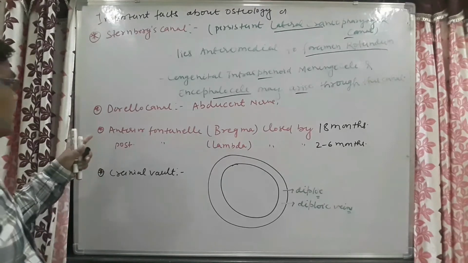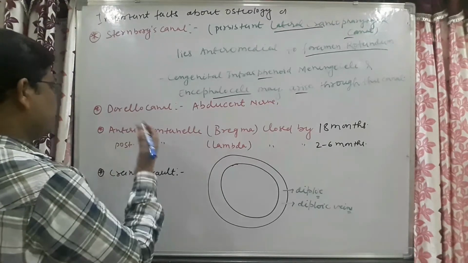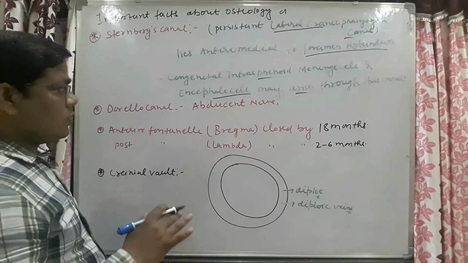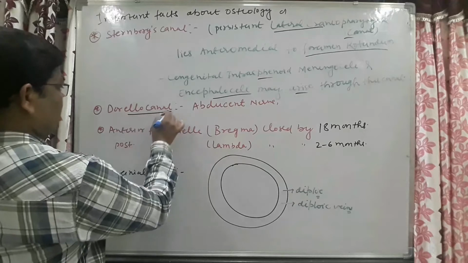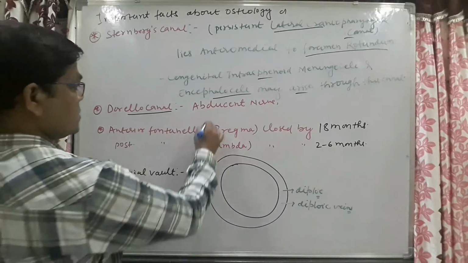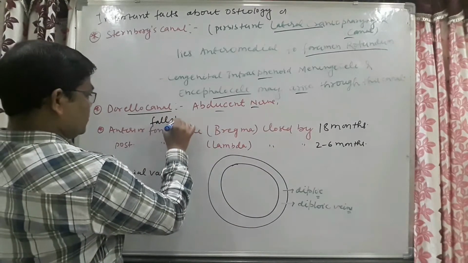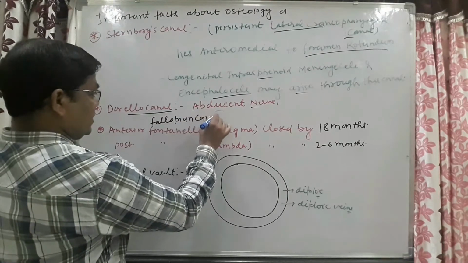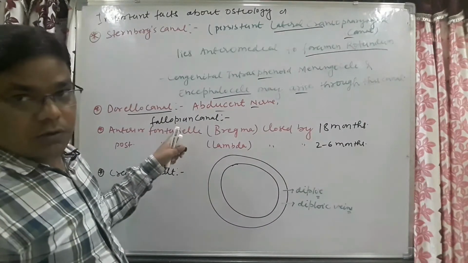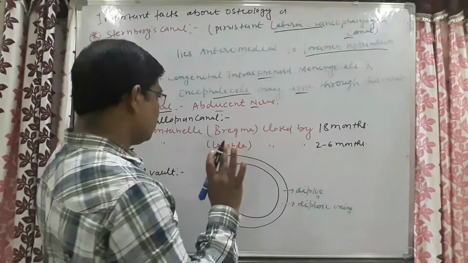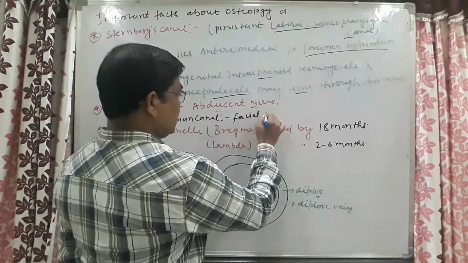Now come to another canal. These names are fascinating, and as they are fascinating, they are also questions for your examiners: the Dorello canal. This Dorello canal passes the abducent nerve. Here there is also the fallopian canal. Is this name fascinating? Like the fallopian tube, but this fallopian canal has nothing to do with the uterus. Here, which structure passes? The facial nerve passes.